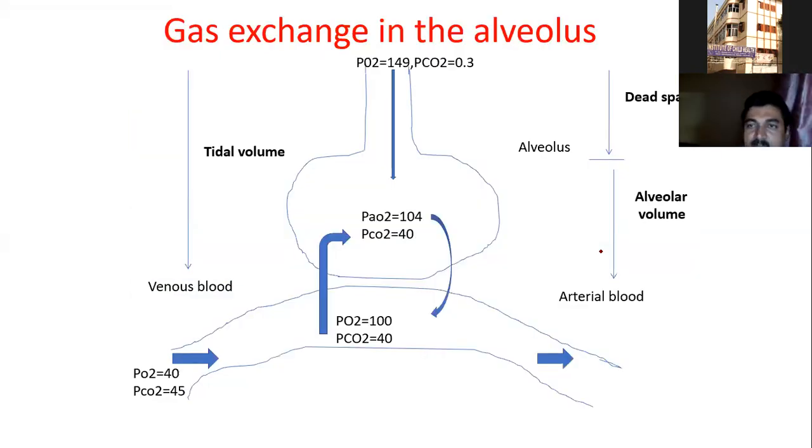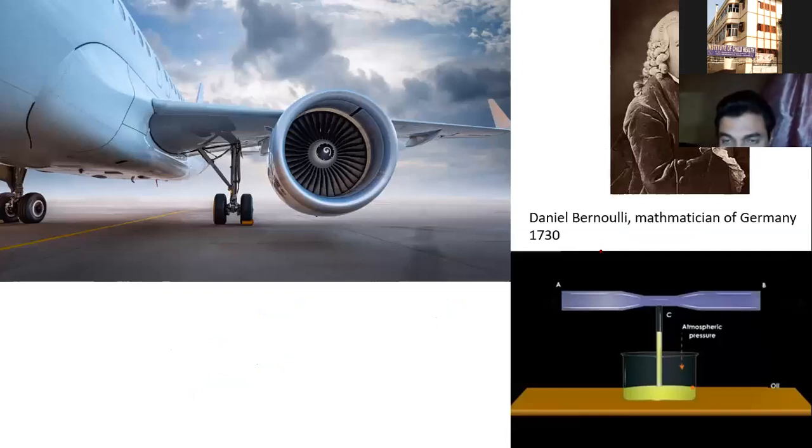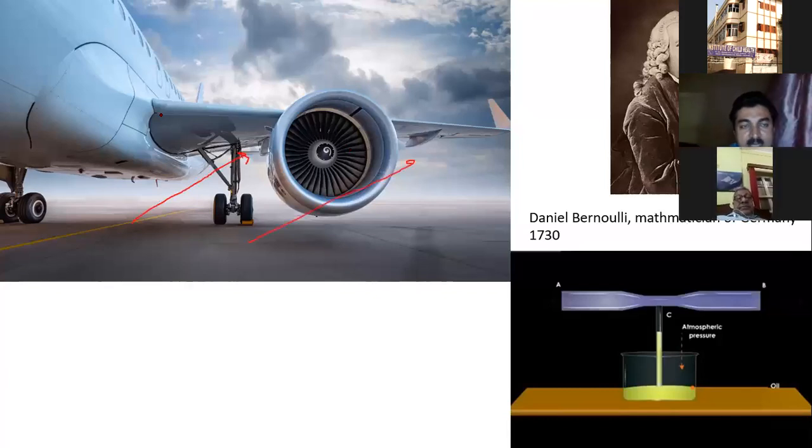So let me now touch on Bernoulli's equation. Daniel Bernoulli, a great mathematician, first described that if a high flow jet of air is allowed to pass under the wing of an aircraft, then what happens? There is a negative pressure, and it lifts the 1,000-ton aircraft. So this is Bernoulli's equation, and this happens in our larynx. So how? This is the original experiment of Bernoulli.